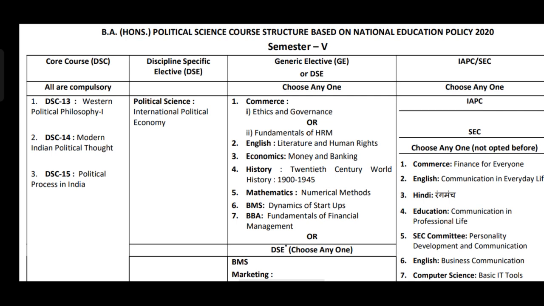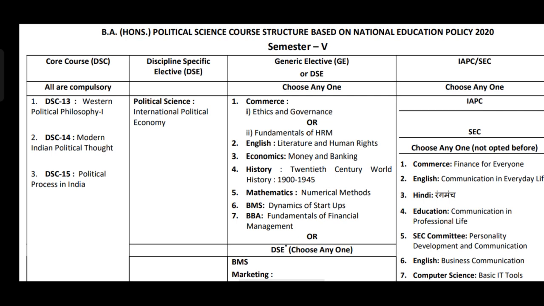The next, Discipline Specific Core Course 15, which is Political Processes in India. Dear students, finally, there is Political Processes in India. This is where you will get into the nitty-gritty of how politics actually works in India, from elections to policy making. So, dear students, these subjects are compulsory to all the students of the political science program.